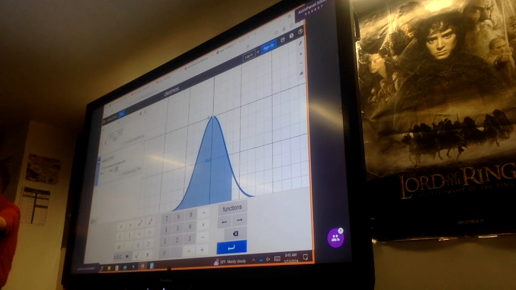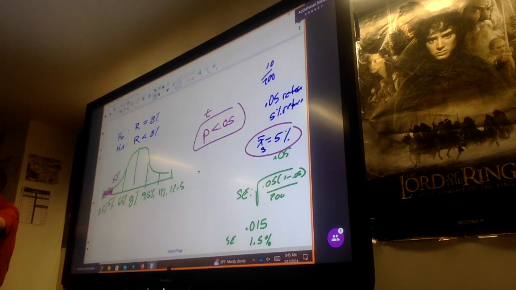So 0.93. This is larger. Fail to reject. So another fail to reject our null hypothesis. We did not find the evidence needed against the null.